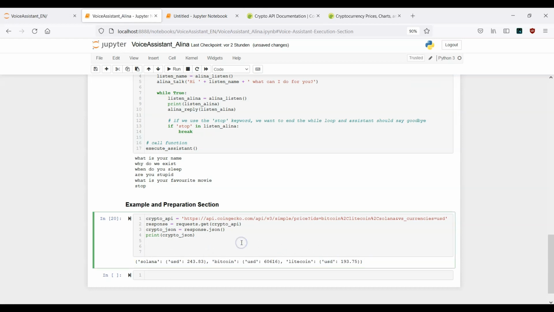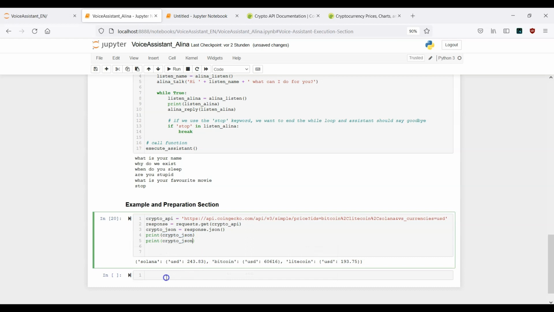All right, so next one here, this is our raw data. And now if I want to go ahead and just get the price for the Bitcoin, I need to do something else. I need to modify it a little bit. What I want to do now is refer to this JSON file.